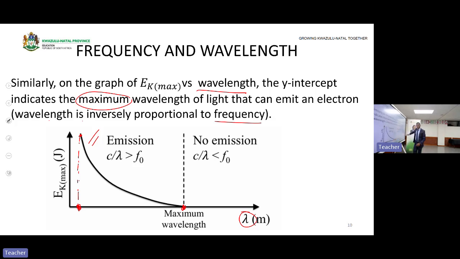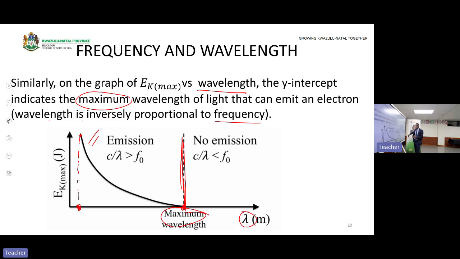As we increase the wavelength, it decreases the frequency up until we reach this point. This means the wavelength at this point gives you the threshold frequency. We call it a threshold wavelength. That is where the electron will be emitted with zero kinetic energy.